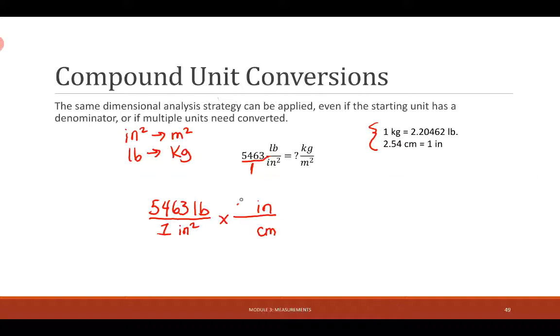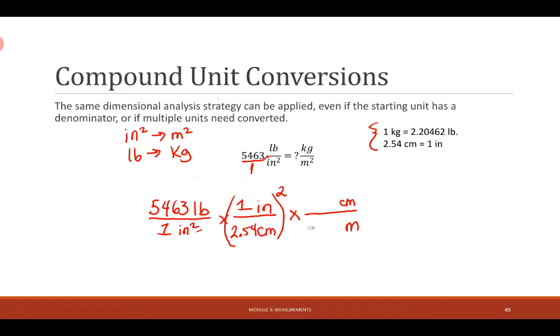And so there's 1 inch for every 2.54 centimeters. But this is squared, and these are not. So I'm going to have to square that whole term. Next, I have to cancel out my centimeters. I think I'll put my centimeters there, and then I can get into meters.